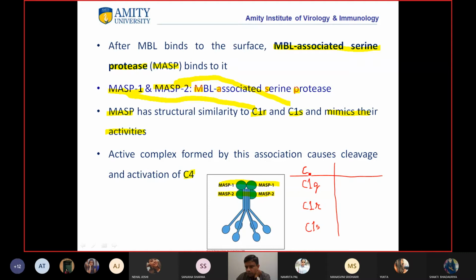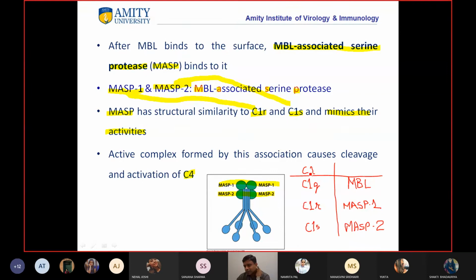So this is your C1 molecule. Now if we just compare it with MBL, C1Q is your MBL, C1R is your MASP1, and C1S is MASP2.